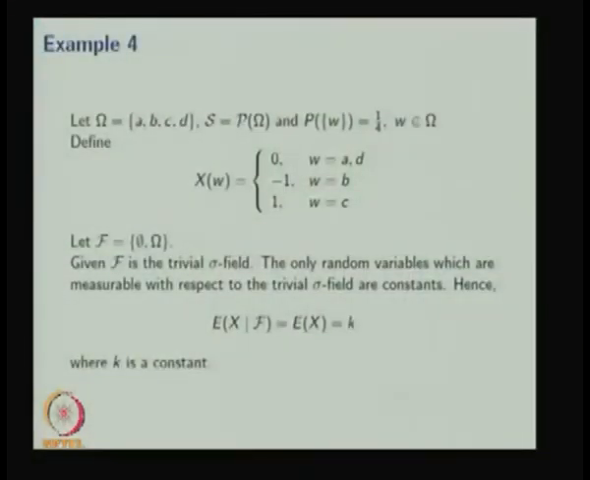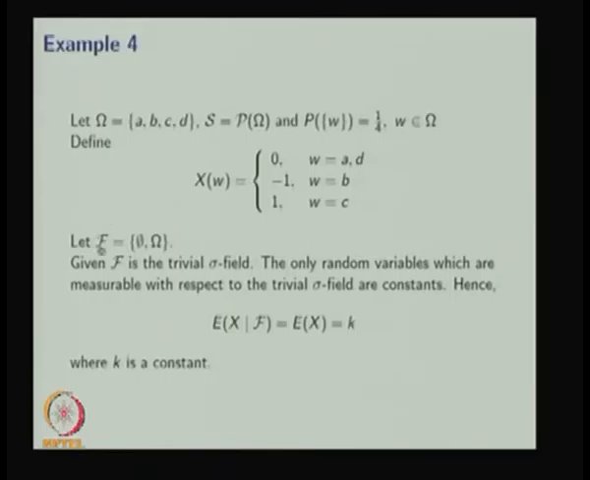We discuss the conditional expectation of a random variable given a sigma field through two examples. The first example is as follows. Omega consists of 4 elements. S is the largest sigma field, the power set of omega, and P of w is equal to 1/4, where w belongs to omega. Therefore this is the set function, the probability measure. We are defining a real valued function. You can cross check that this is a random variable.